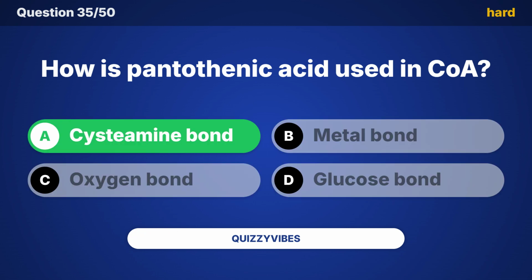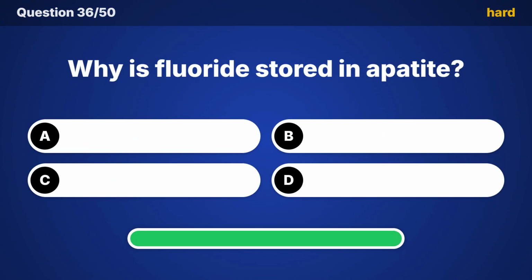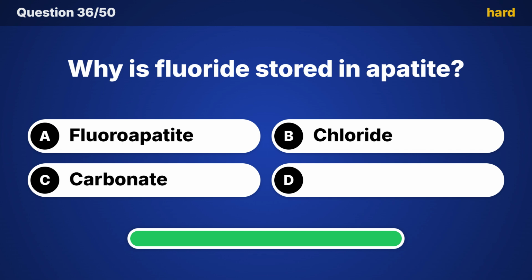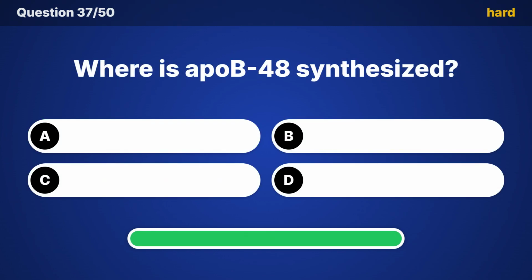The answer is cysteamine bond. Why is fluoride stored in apatite? The correct choice is fluorapatite. Where is ApoB48 synthesized?